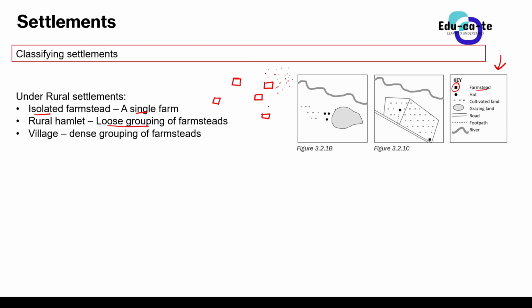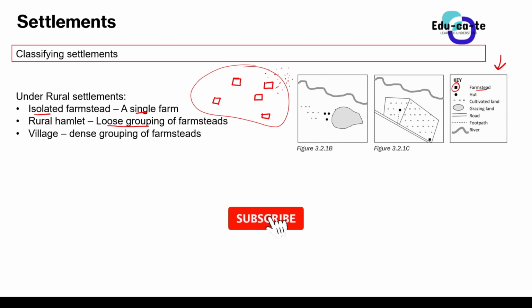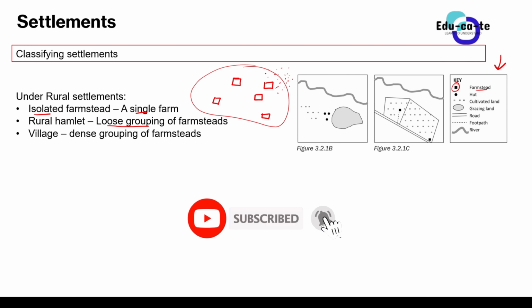You can see that they are grouped together, but loosely. They are not really that close to one another. This is known as a rural hamlet. So you've got isolated farmsteads, which are just a single farm. And when those farmsteads are grouped loosely, or dispersed, or far away from each other, then it's a rural hamlet.